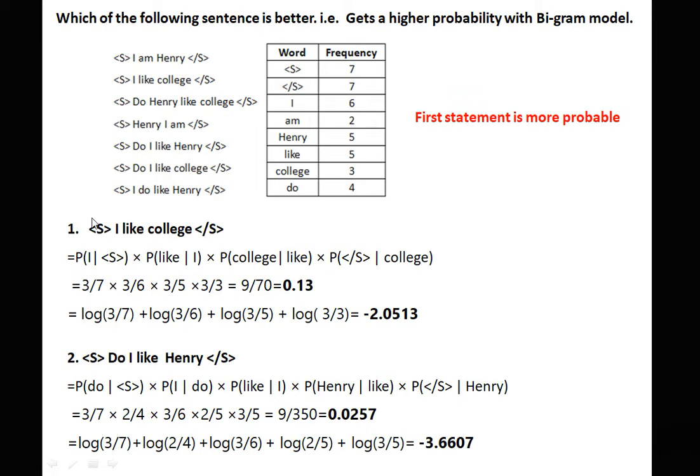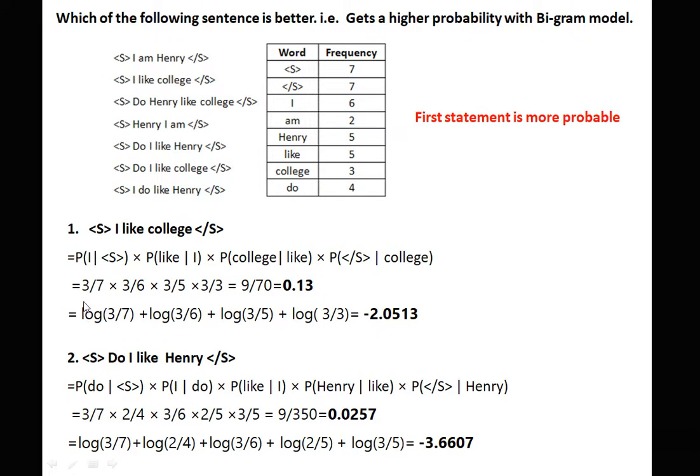Now see the first. Here we calculate the probability of I based on the previous word, that is <s>. We calculate the probability of like based on I. So in this way we calculate the probability of all the words. Now normally we take the multiplication of the probabilities, but when we take the multiplication of the probabilities, the underflow problem occurs. To overcome this problem, we simply take the log and add the probabilities.